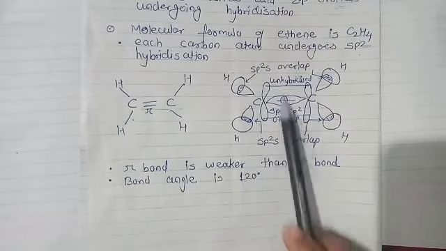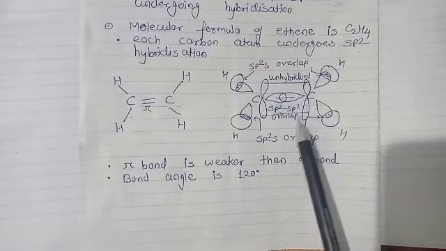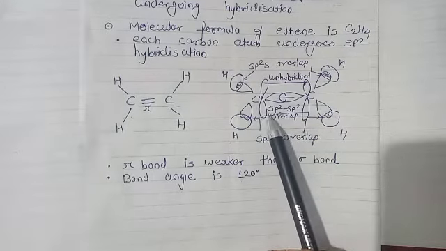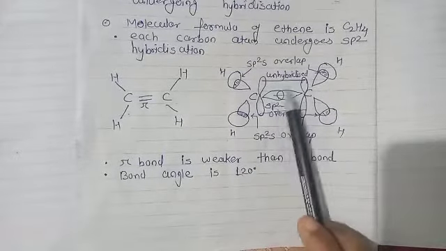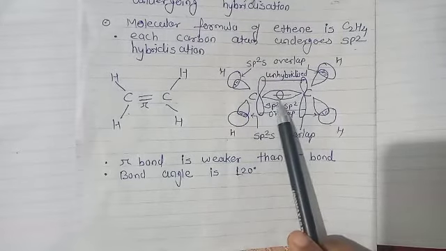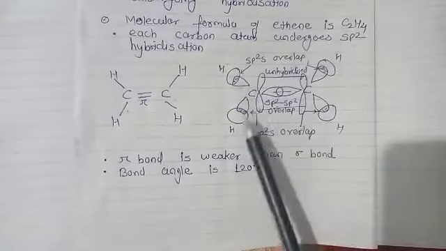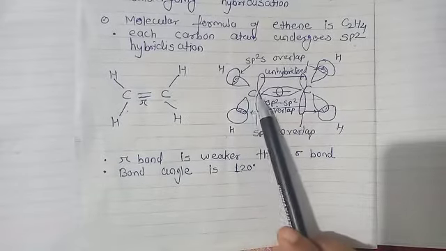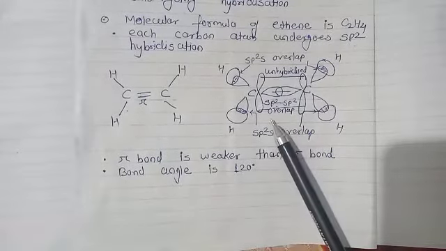And one more point, the unhybridized p orbitals in the carbon atoms contain electrons, so laterally overlapping of these p orbitals means pi bond. So firstly, the carbon-carbon sigma bond, four C-H sigma bonds, and laterally overlapping creates the pi bond, and the bond angle is 120 degree.